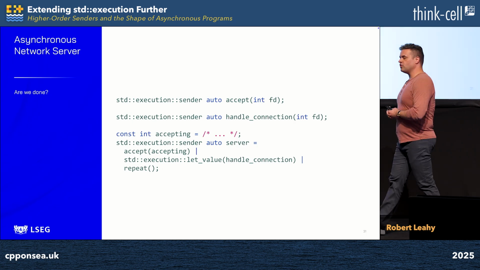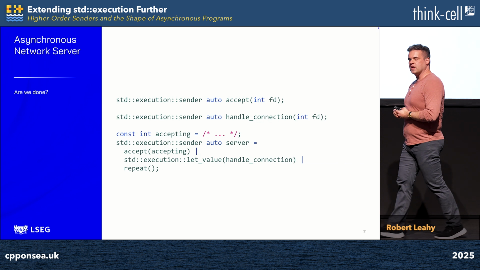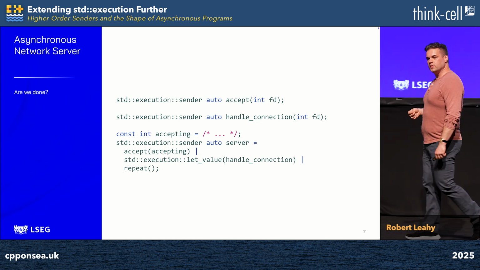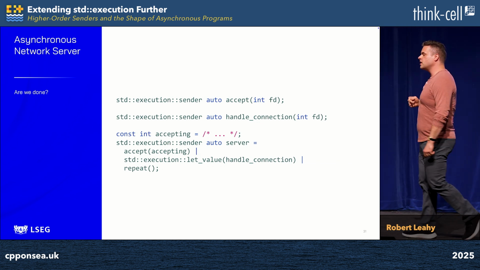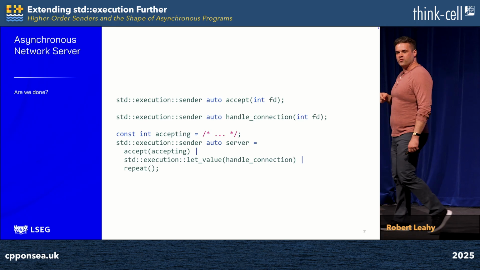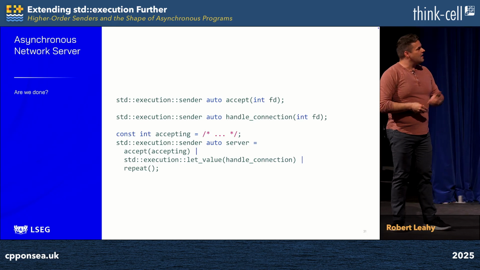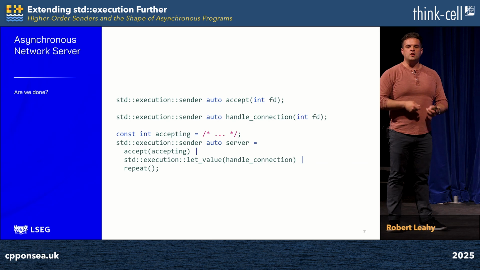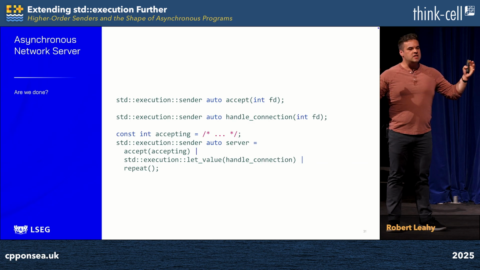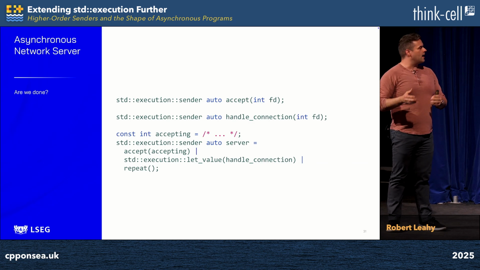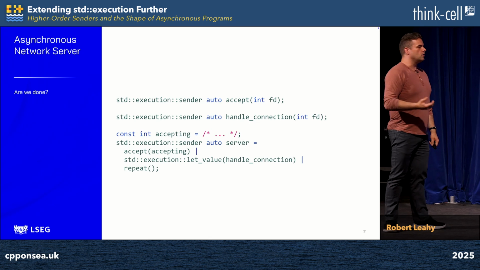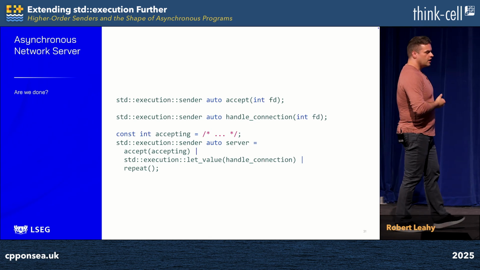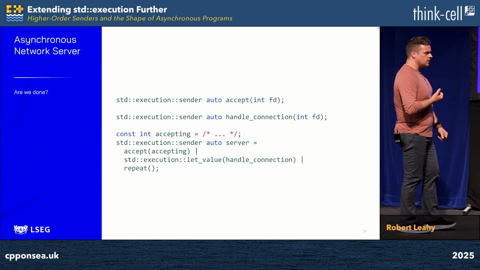We accept asynchronously and we pipe the value that's generated thereby into letValue. Recall that letValue invokes some function and expects it to return a sender encapsulating success or execution. And that is exactly what handle connection does. It accepts the file descriptor, returns a sender, letValue connects and starts it, and then we take this composed operation and we pipe it into repeat to do it over and over and over again. And so we've finally written our asynchronous server.